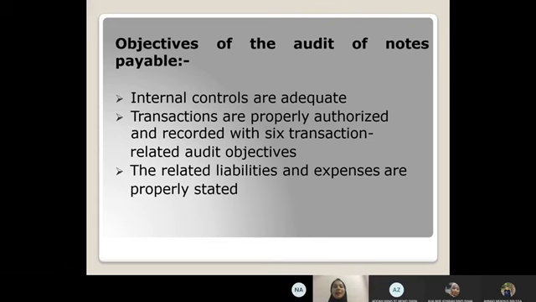The third one is accuracy, the recorded transactions are stated at the correct amount. Next one is classification, which is transactions are properly classified. And then timing, transactions are recorded on the correct date. And the last one is posting and summarization, which is recorded transactions are properly included in master file and correctly summarized.